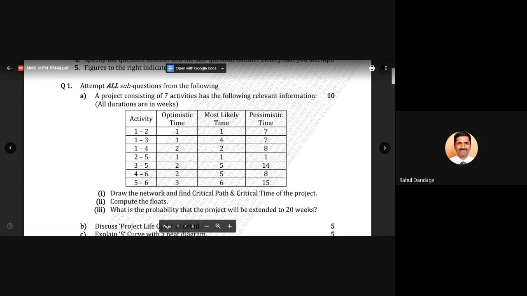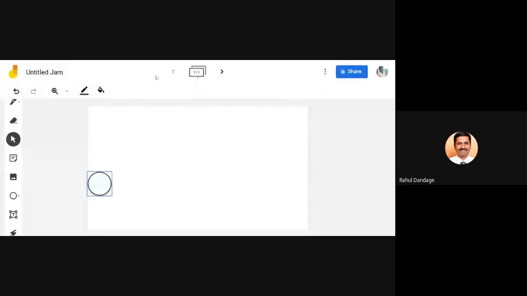Okay, so for this particular data which is given to us, let us start the network first. As we see from the activity chart, there are 1-2, 1-3, 1-4. These are the 3 activities given at the initial. For all the 3 activities, your tail event is same, that is 1, and head event is different, that is 2, 3 and 4. So let us go back and draw this network.